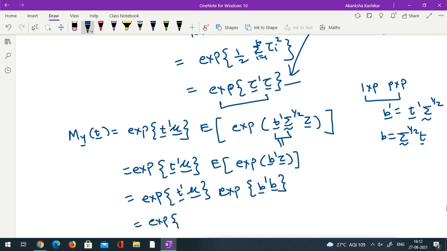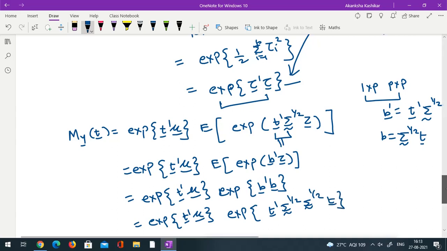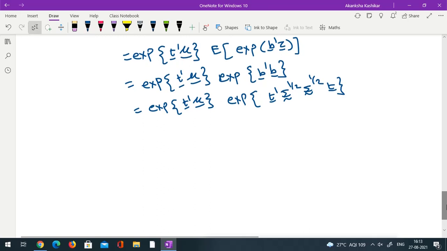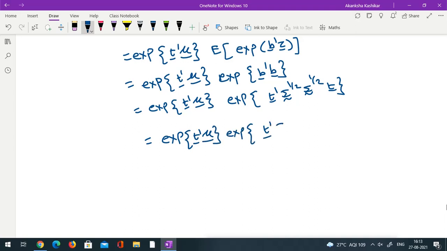So this is e raised to t prime mu, and what is b prime b? Let me substitute the value of b, so it will be t prime sigma raised to half, and then b is sigma raised to half t. So what do I have? I have e raised to t prime mu and e raised to t prime sigma t.